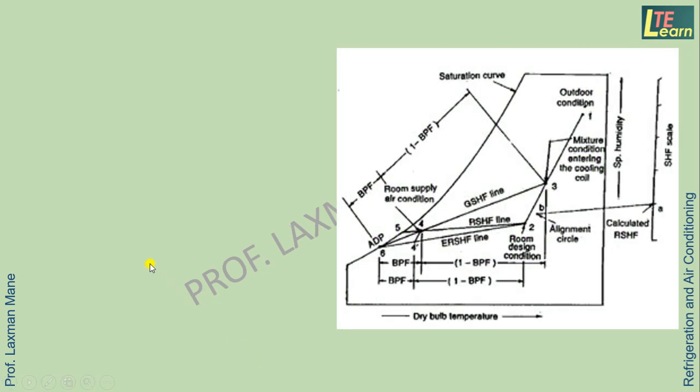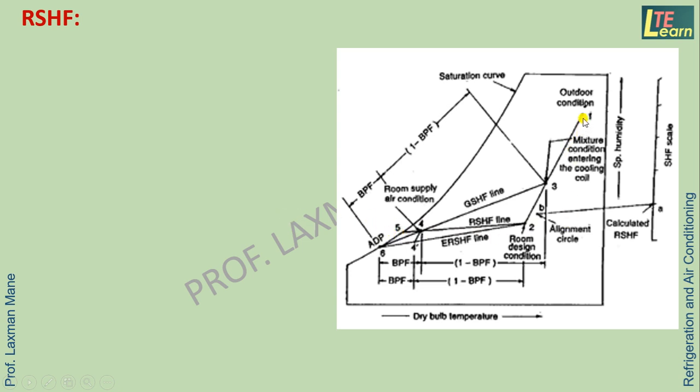Now we will see how the factors are shown on the psychrometric chart. First of all, we will see the room sensible heat factor. It is shown here on the psychrometric chart by the room sensible heat factor line. Here this line is line 2 to 5. Now how to draw this line?